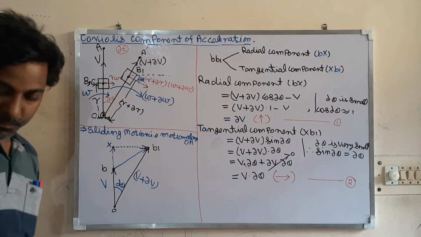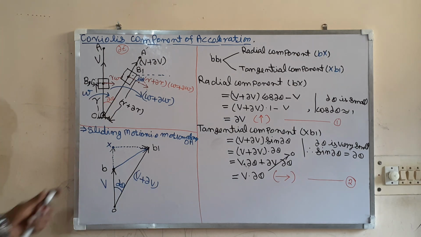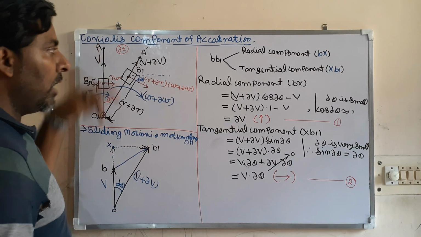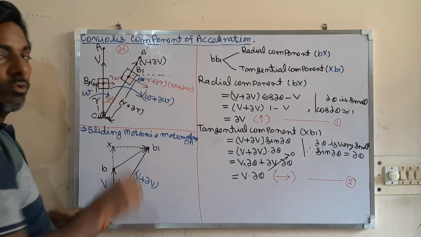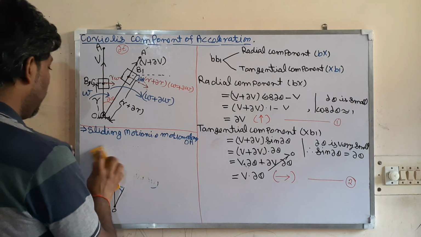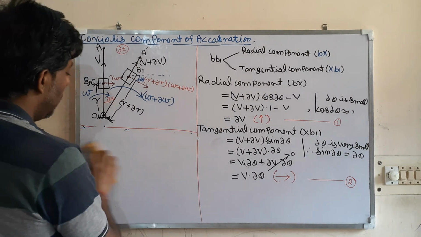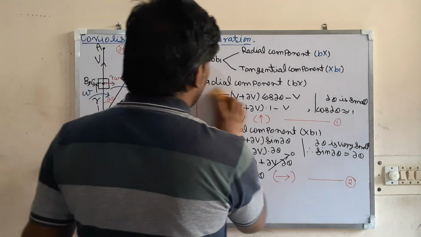Okay. Now I have analyzed the sliding motion, that is motion along OA. Now I am going to see the motion perpendicular to OA. Let us see motion perpendicular to OA.